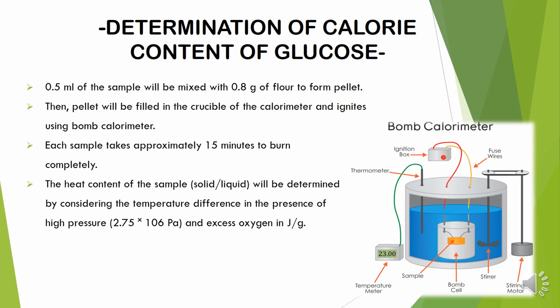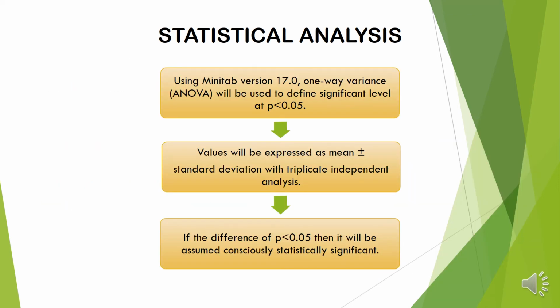Calorie content of glucose from durian seed will be determined using a bomb calorimeter. The sample will be mixed with flour to form a pellet and filled in the calorimeter, then the heat content of the sample will be determined. For statistical analysis using Minitab, one-way ANOVA will be used, and results will be assumed significantly different if the p-value is below 0.05. The value will be expressed as mean plus minus standard deviation with triplicate independent analysis.